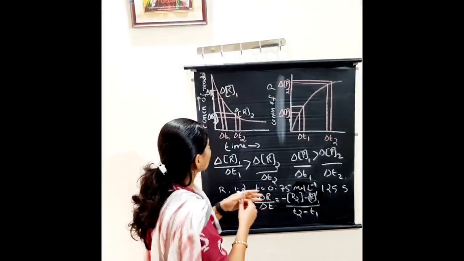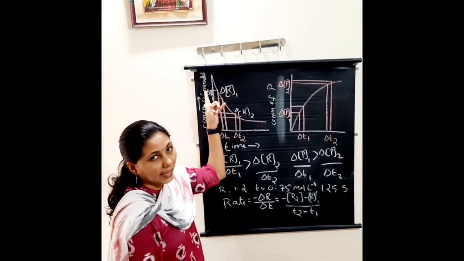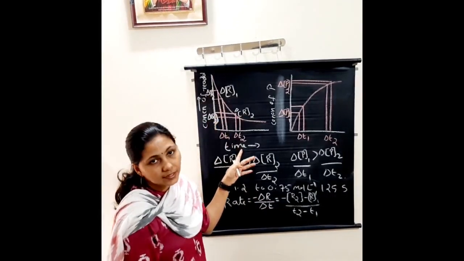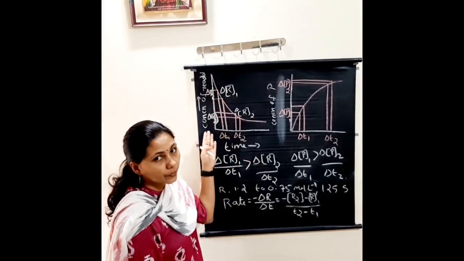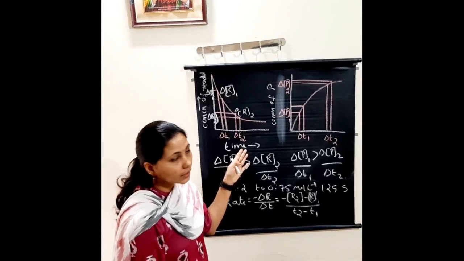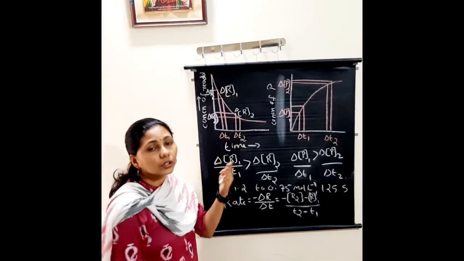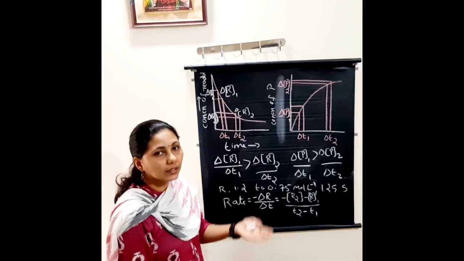Listen here. See here, on the y-axis is the concentration of the reactant, and on the x-axis it is given which one? Time. We know the concentration of the reactants decreases with time. With increasing time, what will happen?